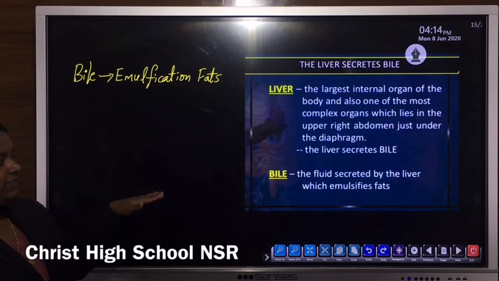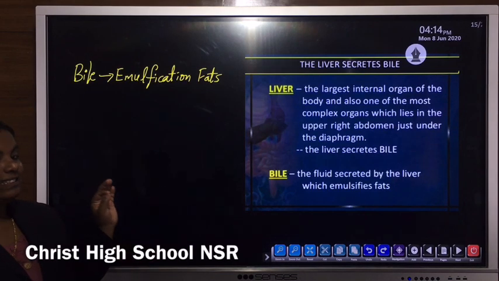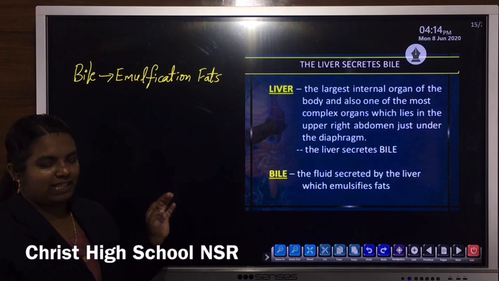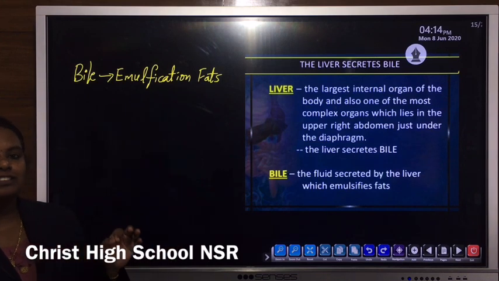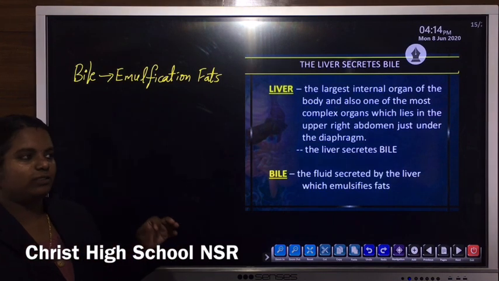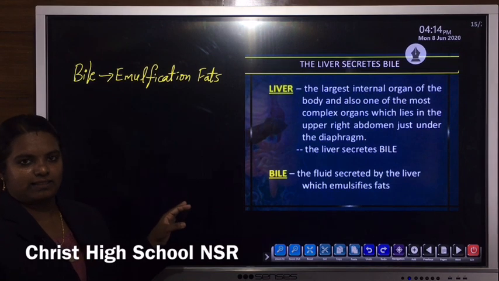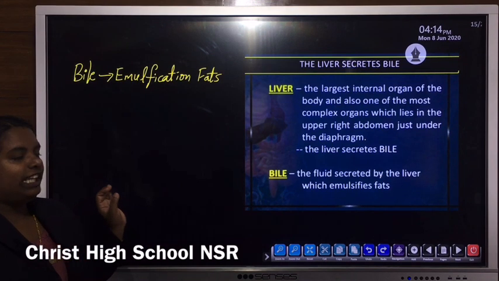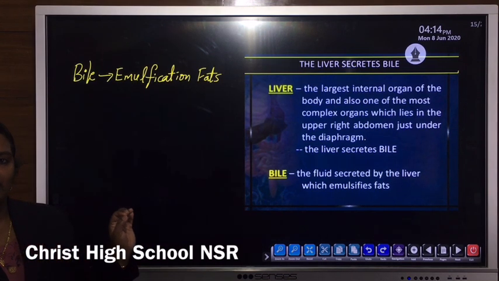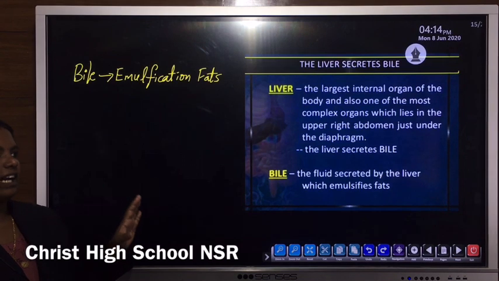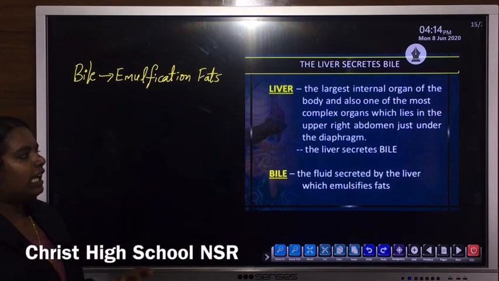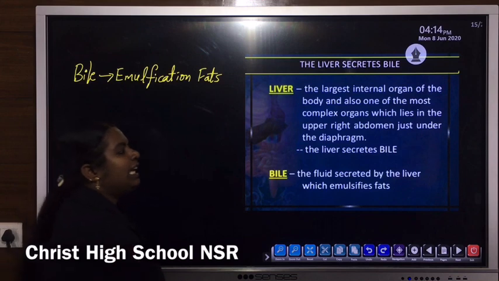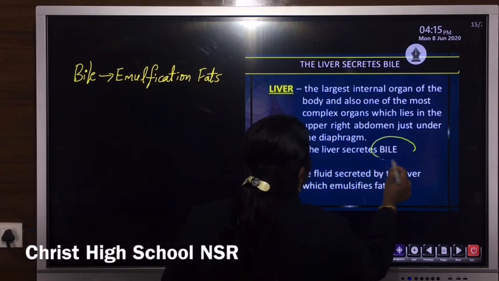Now, let's discuss accessory glands like the liver as well as the pancreas. Another accessory gland is the salivary gland, which we have already discussed in the first term. So, the liver. The liver is the largest gland in the body, and its main function is the secretion of